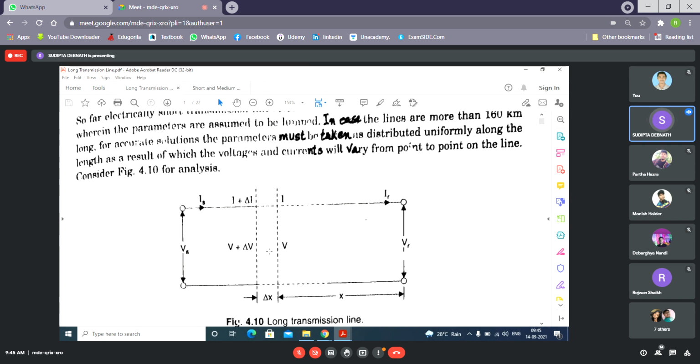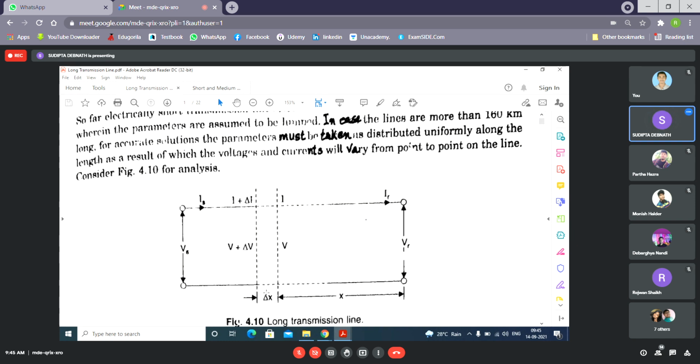So what will happen? Before this strip, if the current is I plus delta I, after this the current will be I. Why? Because delta I current will be flowing through the capacitance. You know, capacitance is connected in parallel, though R, L, and C are not shown. So delta I will be flowing through the parallel line.